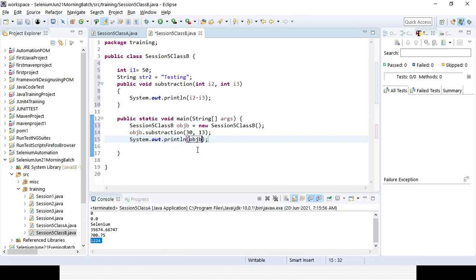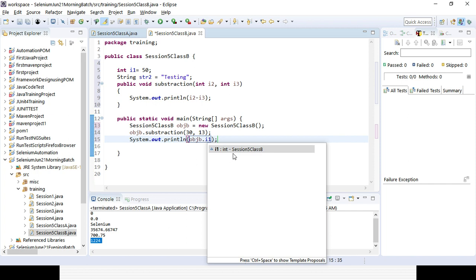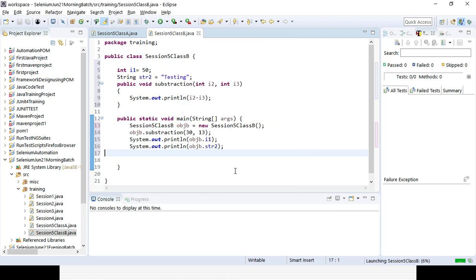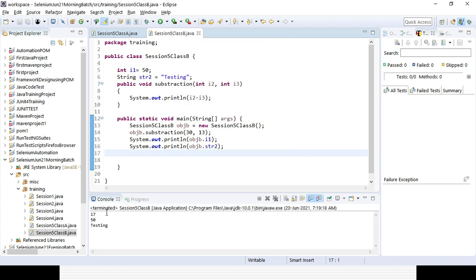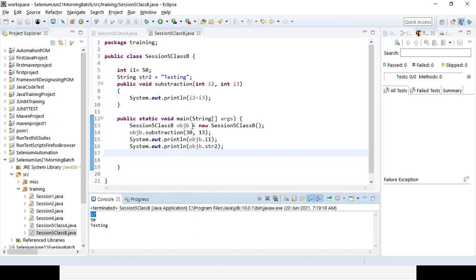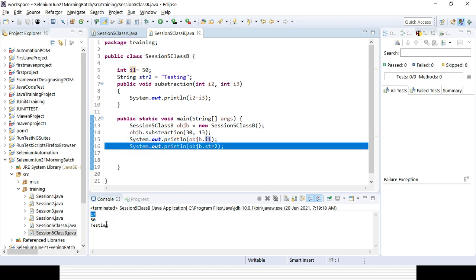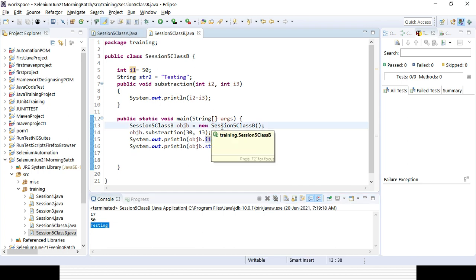I want to print i1, you can see it is coming. Similarly I want to print the other value, it will also come. Value is string 2, str2, right. So if you run here, you can see the output coming. 17 is coming, the difference of these two numbers, subtraction. i1 is 50 and string 2 is coming as testing, right. So that is the different things coming.